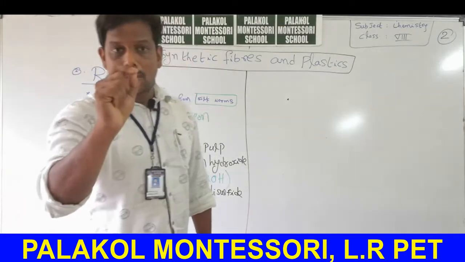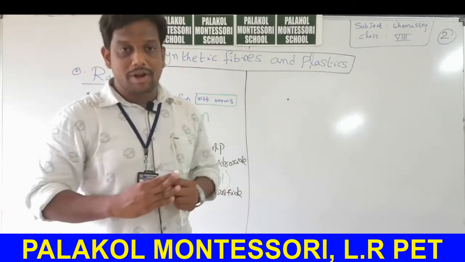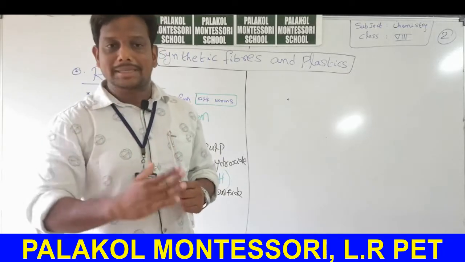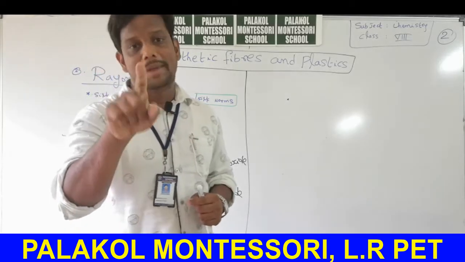Here is one important point: what is the definition of synthetic fiber? The fibers obtained from nature or plants are called natural fibers. Synthetic fibers are obtained from chemicals only.